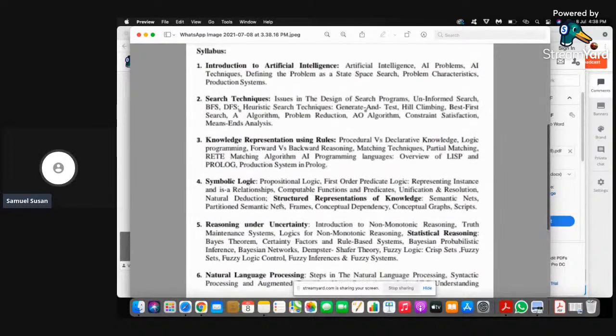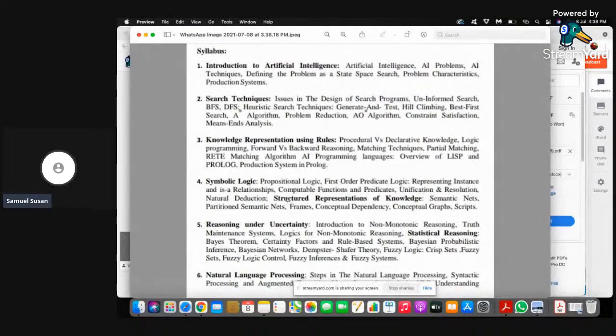Right, once again going with the important topics. In the first chapter, state space search, problem characteristics, and production system. In heuristic searching, best first search, constraint satisfaction, like the A-star algorithm and cryptarithmetic problem. And come to the next one, go to the fifth chapter, where we have reasoning, introduction to non-monotonic reasoning and logics. The fourth chapter, that is resolution. The most important is resolution, and then the semantic nets and conceptual dependency.